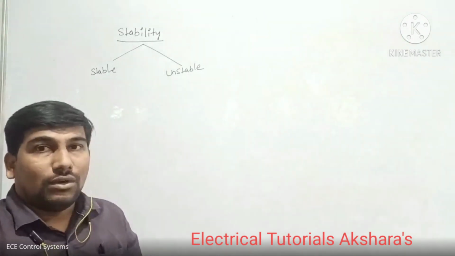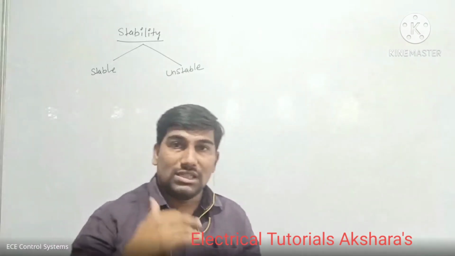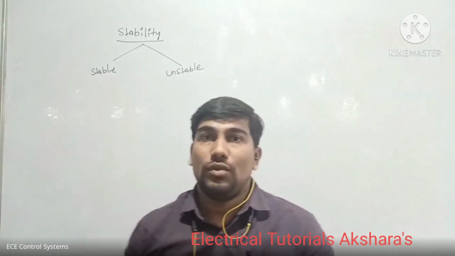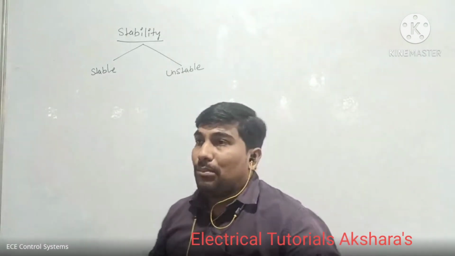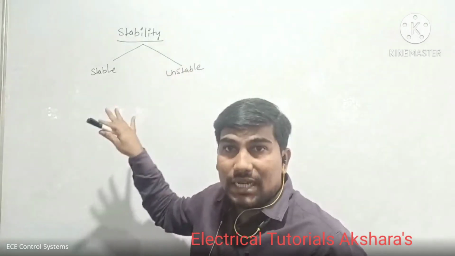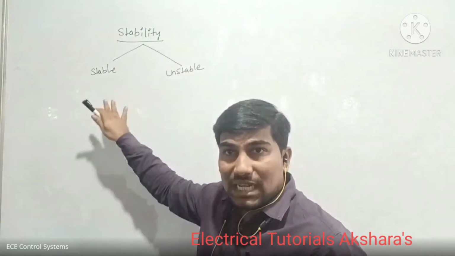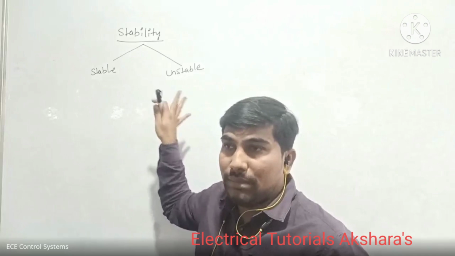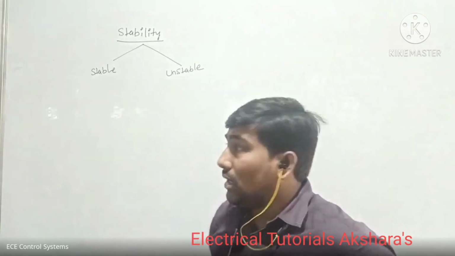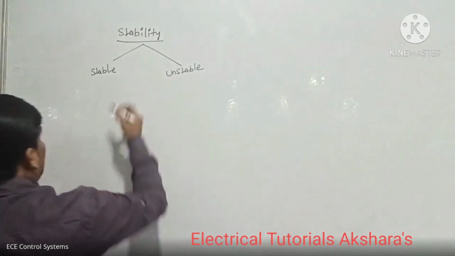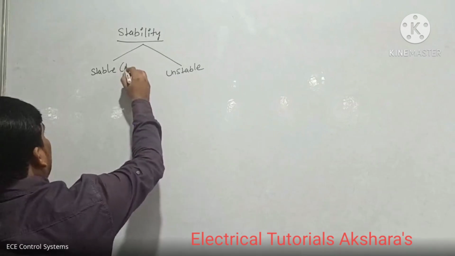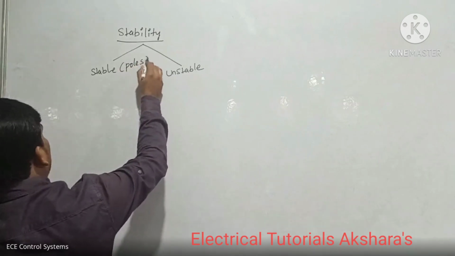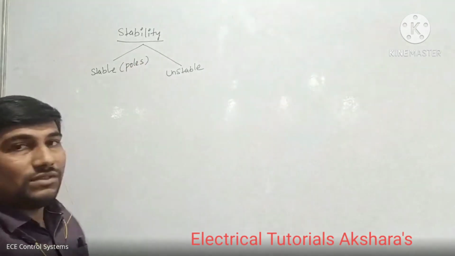Already you know very well what is a pole, what is a zero, what is the type of the system. These topics were covered in previous classes. The total poles are decided. The system may be stable, may be unstable. Okay, maybe it is stable, maybe it is unstable. Now, simply I am writing this: stable or unstable is based on poles of the system.